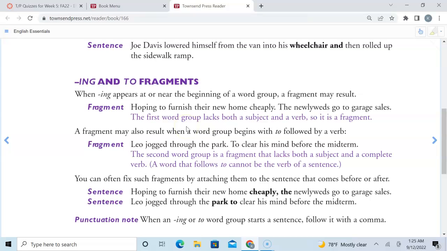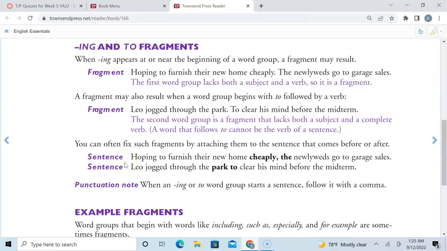Okay. And some students are thinking that to clear, to eat, to spend, to have, they're not verbs, they're infinitives. They feel like verbs, but they're not. So just be careful, okay? You can look at an infinitive somewhere else if you want, but right now just know that you always need a subject with this. To clear his mind before his midterm, comma, who? Leo jogged through the park.